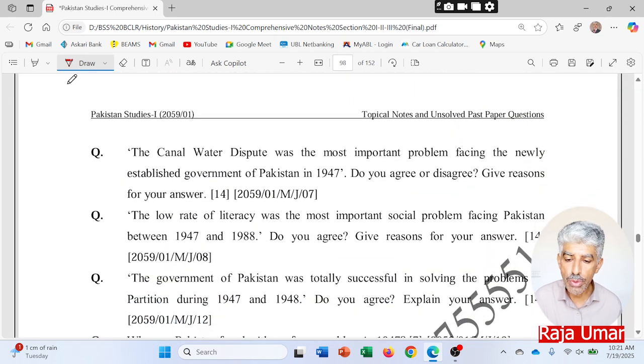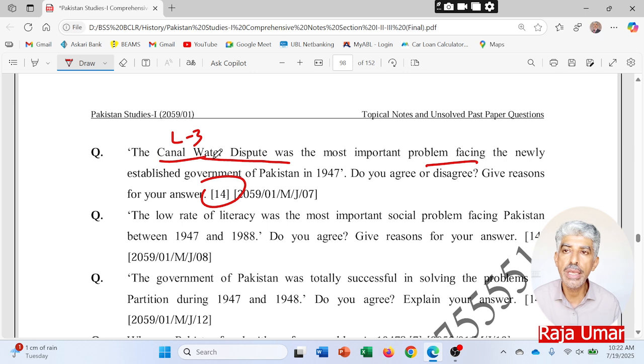The canal water dispute was the most important problem Pakistan faced in the early years. Again a 14 marks question. So in level 3 we will talk about the canal water dispute, the canals of river Sutlej, the Ferozpur headworks, the Radcliffe Award, and in level 4 we will talk about all others.